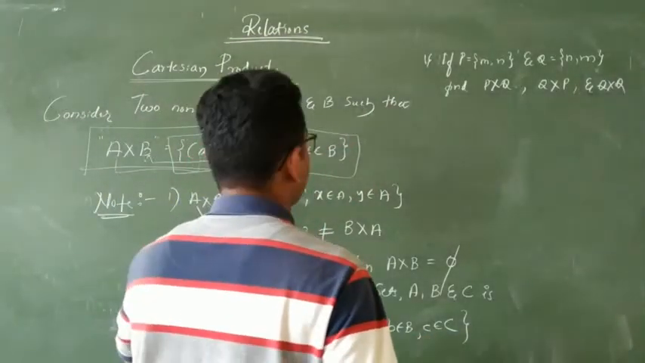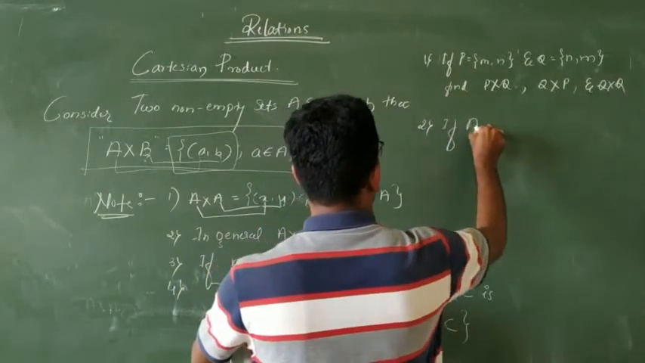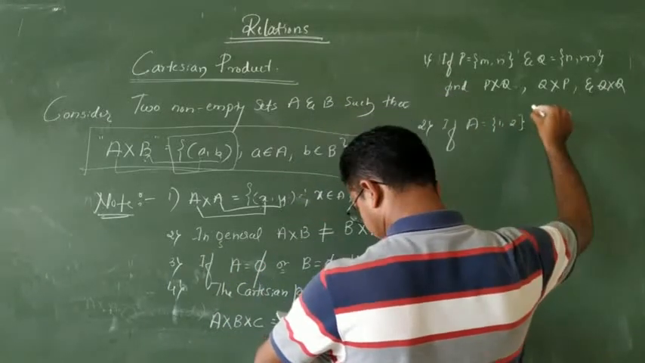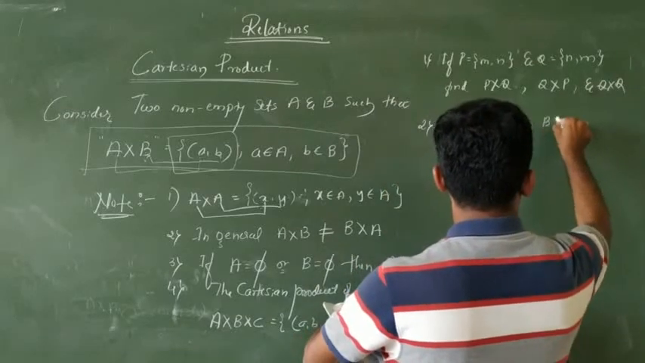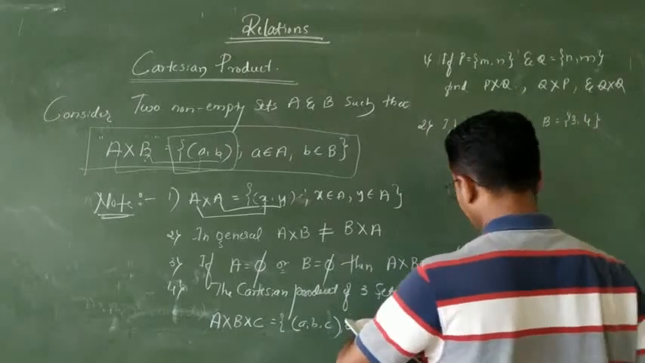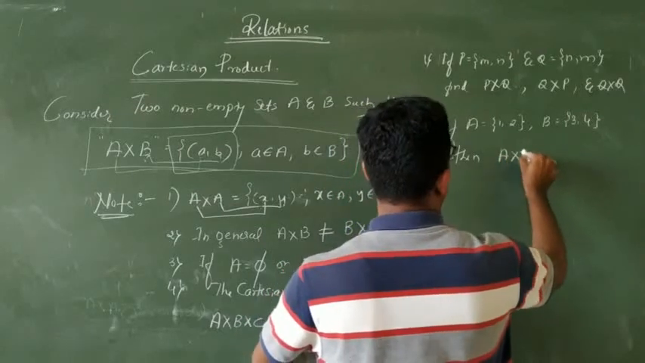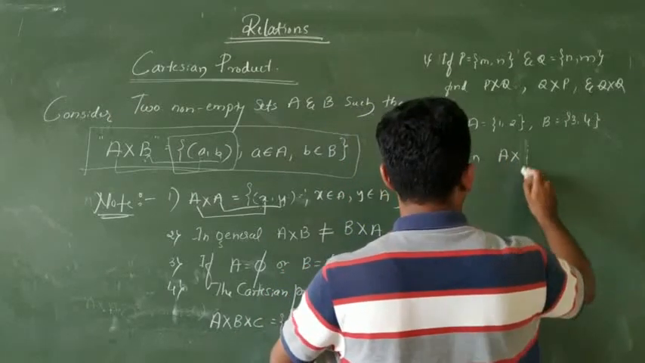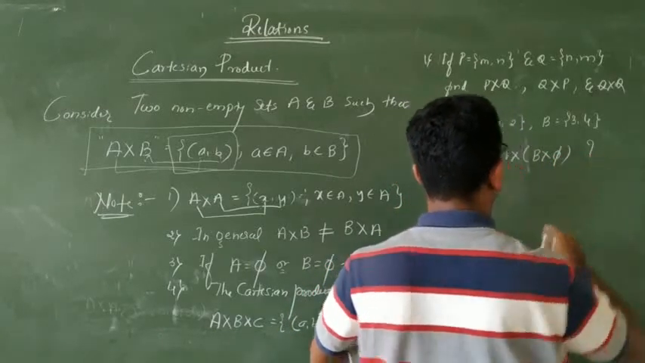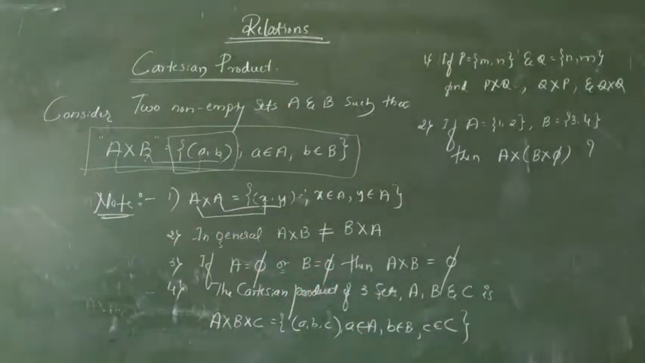Okay, the next one, the second one. This is a very simple one. If set A is equal to 1 comma 2, B is equal to 3 comma 4, then what is the value of A into, in the bracket, B into the null set? What is A into (B into the null set)?